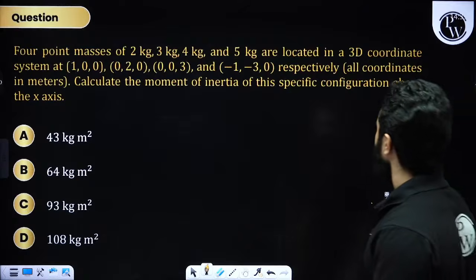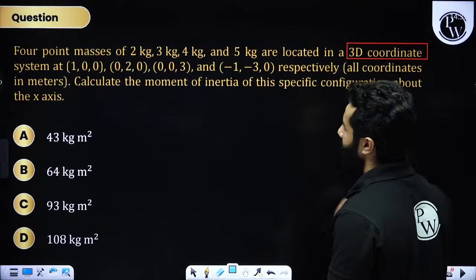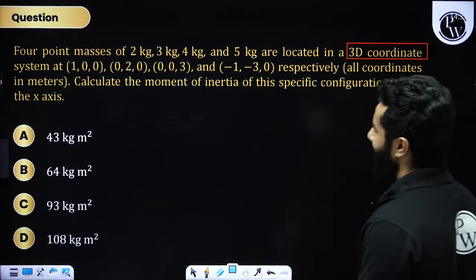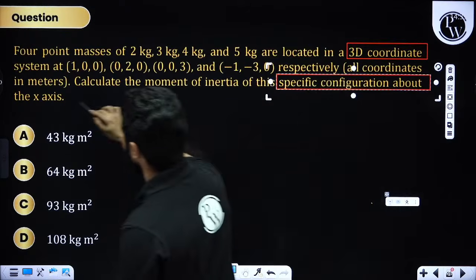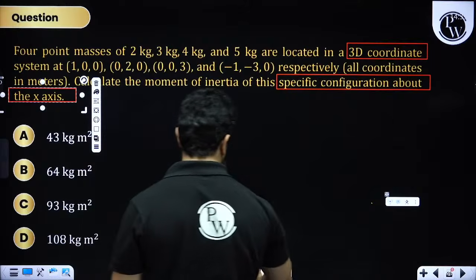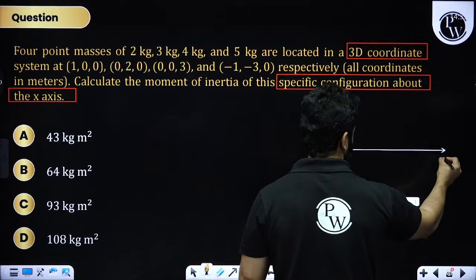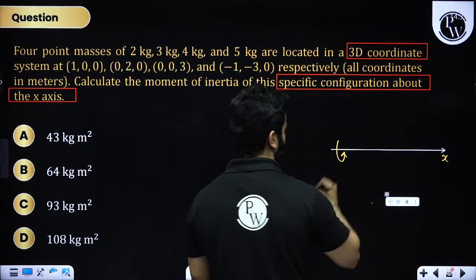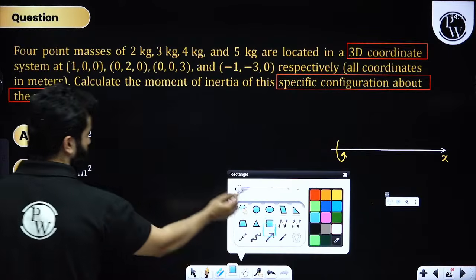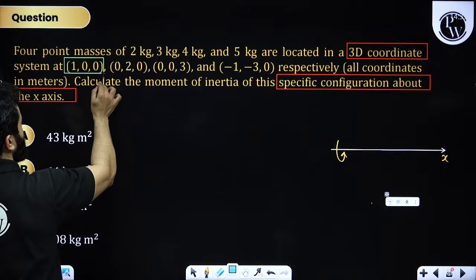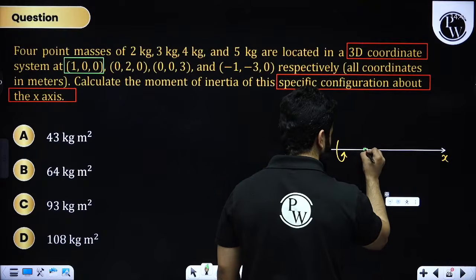Four point masses, and this is also a question on the 3D coordinate system. Fine, we'll see. They are saying calculate the moment of inertia of this specific configuration about the x-axis. So we have to find out the moment of inertia about the x-axis. The first point is, my dear friends, 1, 0, 0. So 1, 0, 0 means that this point lies on the x-axis.